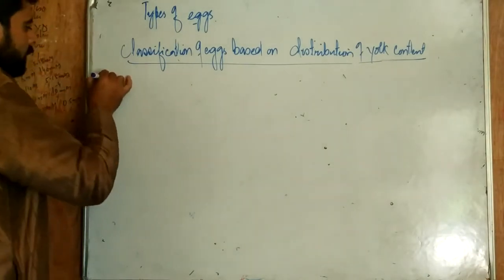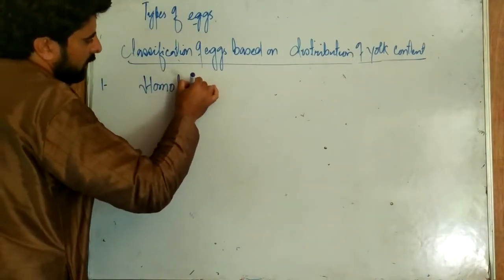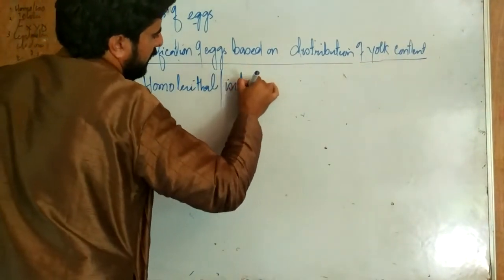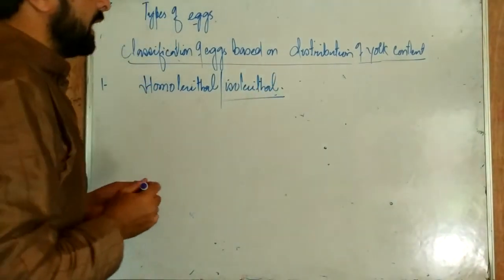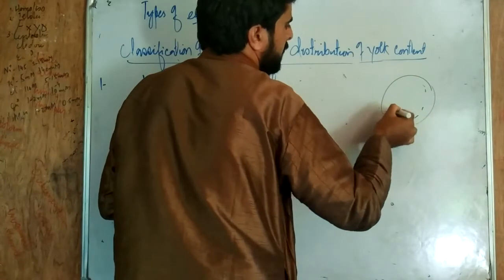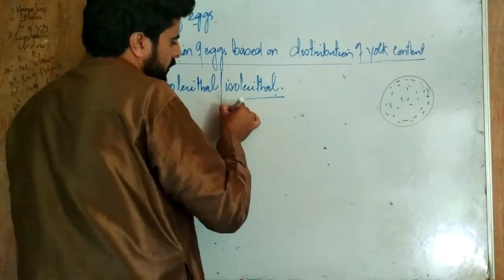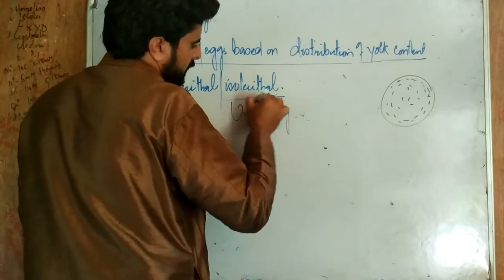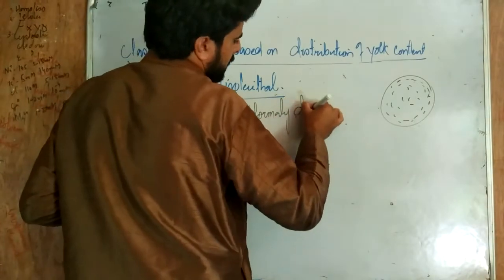The first one we have is homolecithal, or we can also call it isolecithal eggs. In these eggs the yolk is uniformly distributed.